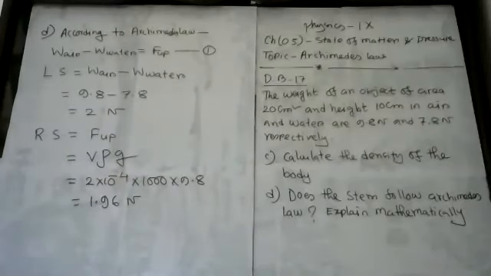If you say approximately it supports Archimedes law, it is correct. If somebody says that it doesn't support Archimedes law, this is also correct. So you can make two conclusions, because these two values don't match exactly.